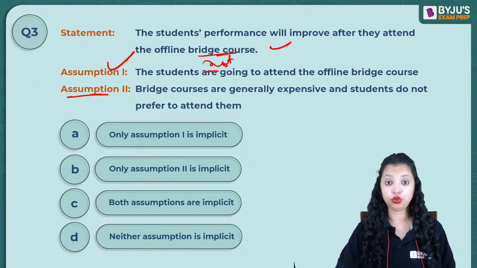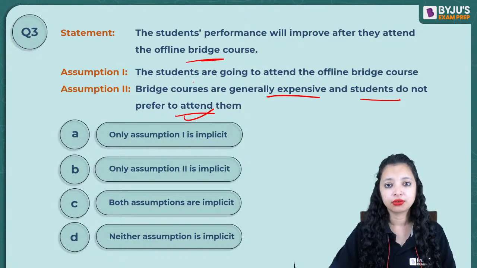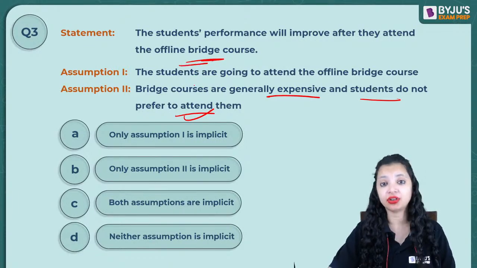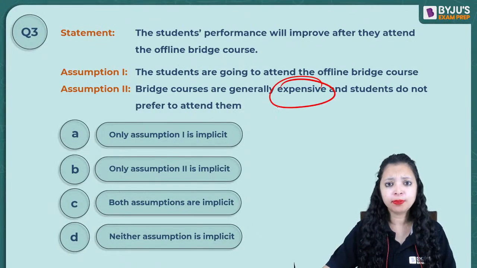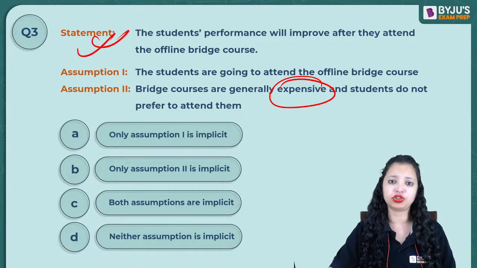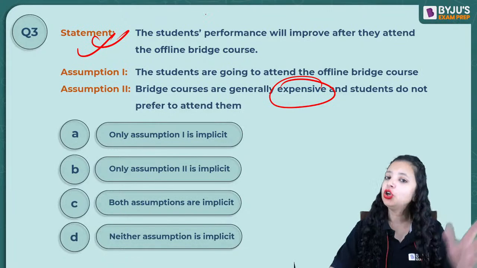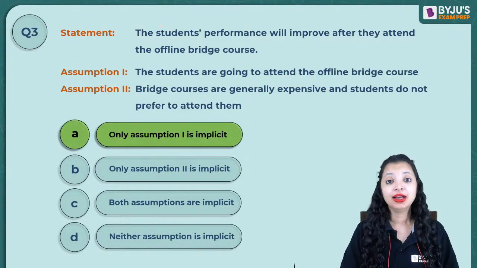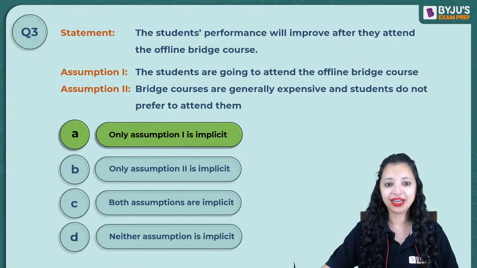Let's have a look at statement number 2. Bridge courses are generally expensive and students do not prefer to attend them. If the students do not prefer, why would I promote it? I promoted it because the students prefer it rather than not preferring it. And about the cost of the product, there is no information in the question. So I cannot say anything at all about the cost of the product. Can I? No, I cannot. It's beyond the scope of my argument. Thus, the correct answer is going to be only and only one follows. Okay? That's our correct answer here.